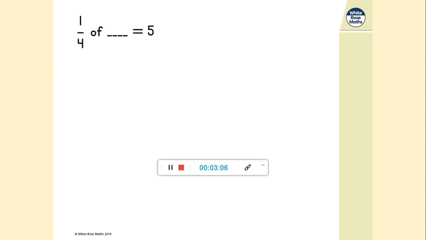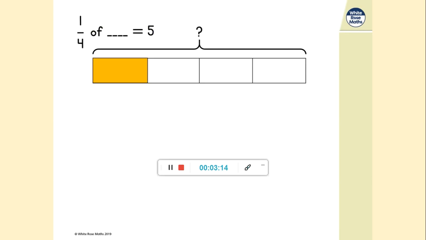Remember, we're not being asked for what's a quarter of 5. We're being told that 5 is a quarter of something, and it's that something we need to find out. So we're dealing with quarters. So let's show our quarters, one of 4 equal groups. And we know something about the quarter, don't we? We know that one of the quarters of this mystery number is 5, so let's put that in there.